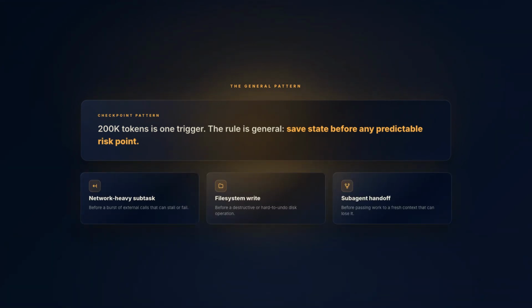The pattern is general. Any predictable risk point can be a checkpoint. Before a network-heavy subtask, before a file system write, before a subagent handoff. The principle is the same, save state before the operation that might fail. An agent without checkpointing can technically run for 2 hours. It just cannot survive a 2-hour run. The distinction matters when the run is the work.